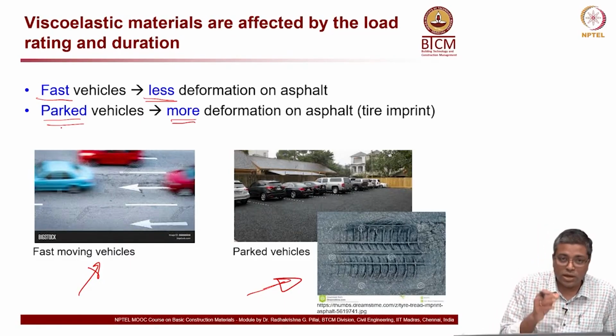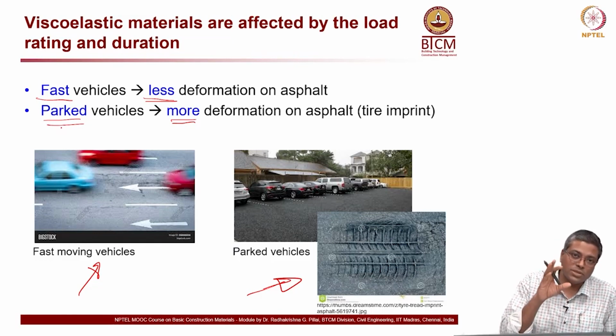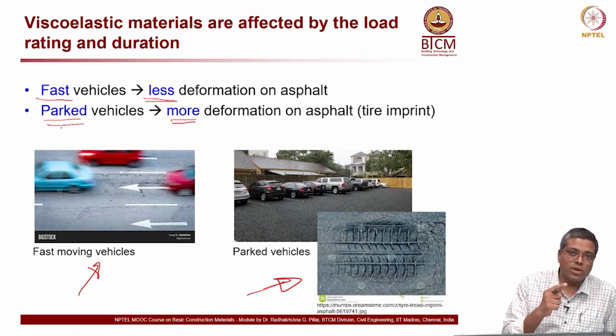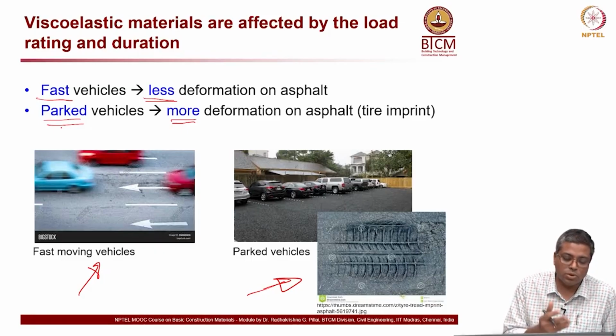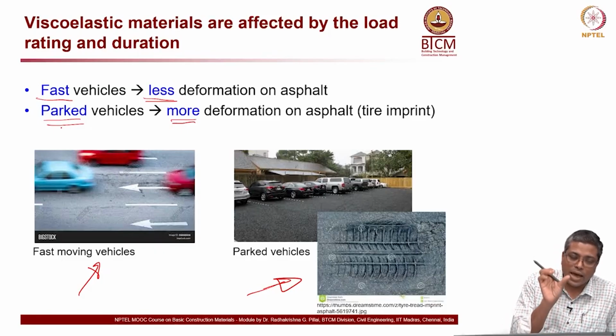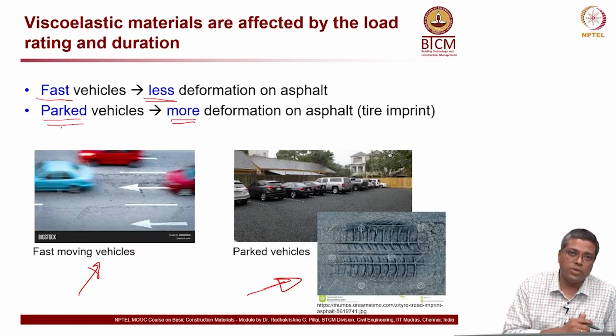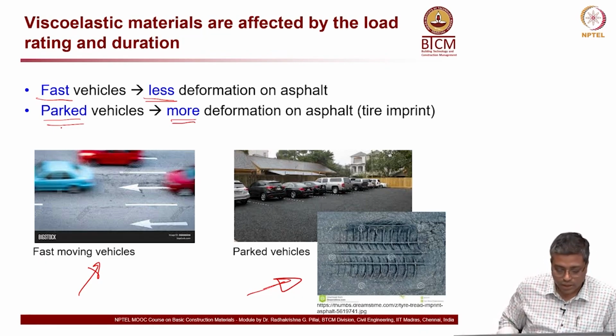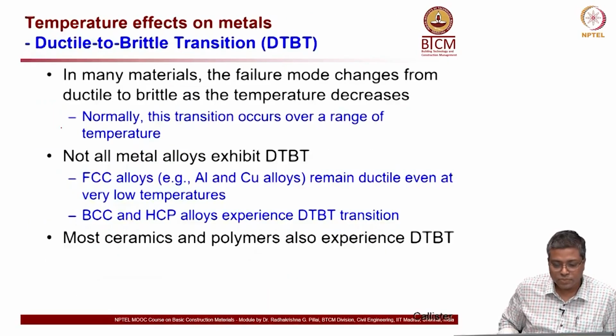In other words, you can even have an imprint even if it is a cycle, for example. Okay. But on fast moving vehicles, even at a higher load, you will not see as much deformation. That's what you have to look at. So, you have to look at the time, duration, and also the value or the magnitude of the load. Both are important to consider when we think about deformations here.